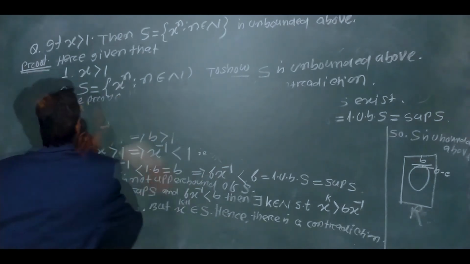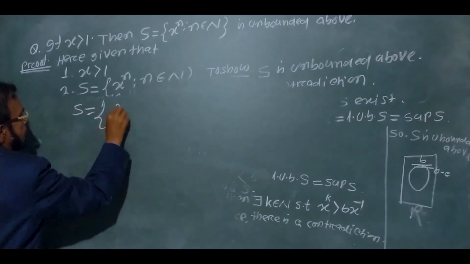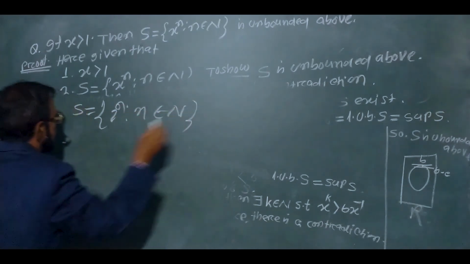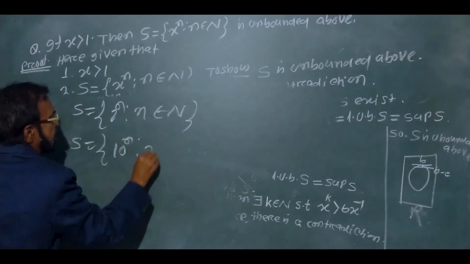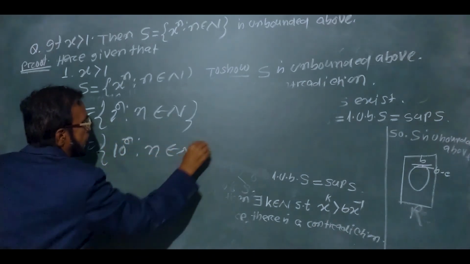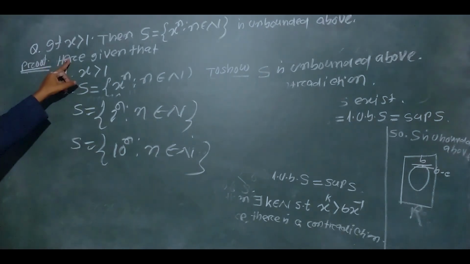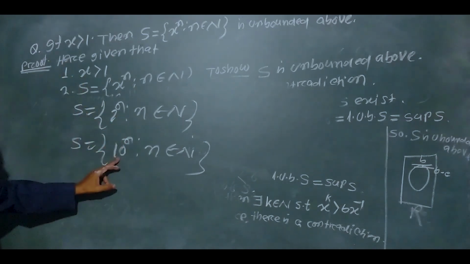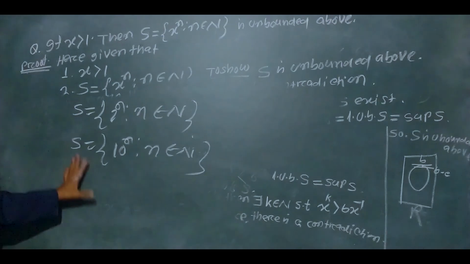Similarly, we can also prove that the set S equal to 2 to the power n such that n belongs to N is unbounded. This is your question in your books. S equal to 10 to the power n such that n belongs to N, prove that this is also an unbounded set. First you prove this theorem, then we put x equal to 2, x equal to 10, x equal to 100, whatever it may be. So this is the problem.